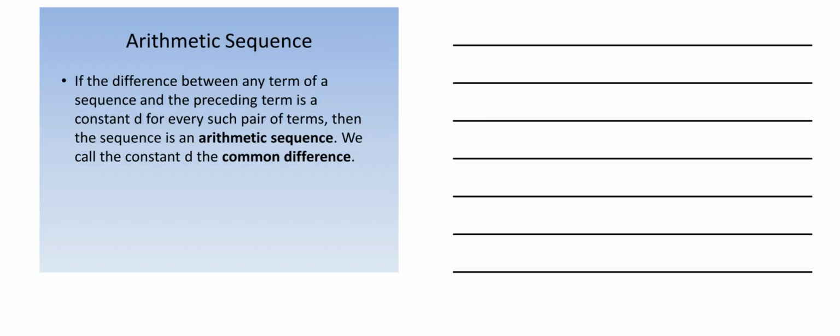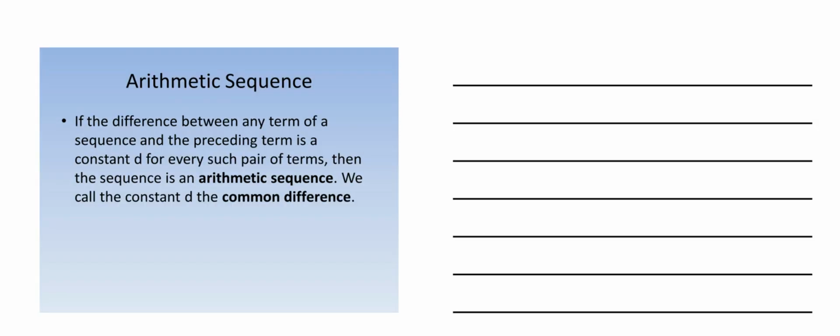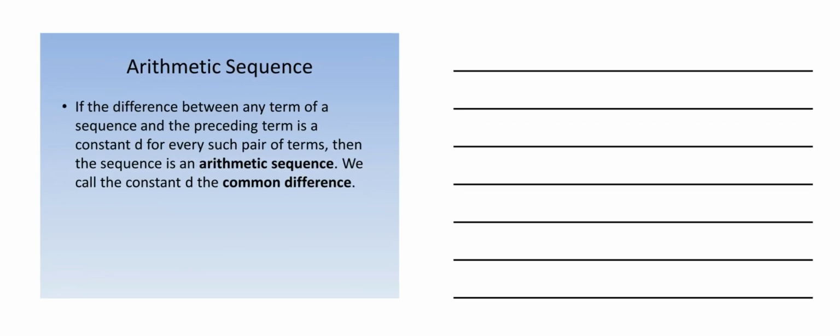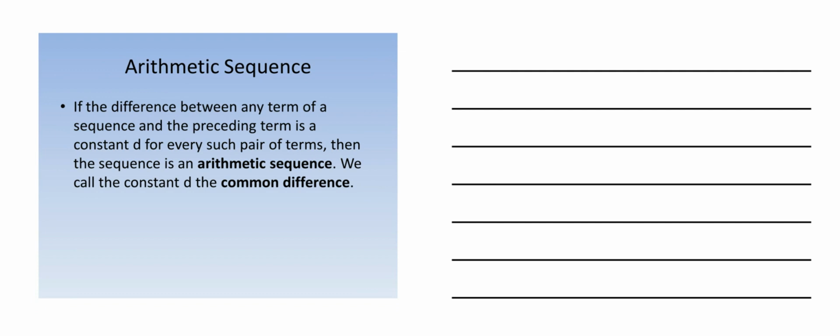Arithmetic sequences. How can we tell if we have an arithmetic sequence? Well, the best way to tell if we have an arithmetic sequence is if the difference between any term of the sequence and the preceding term is a constant d for every such pair of terms. Then the sequence is an arithmetic sequence. We call the constant d the common difference. So common difference, just as it sounds, it's a difference, or in other words, a subtraction.